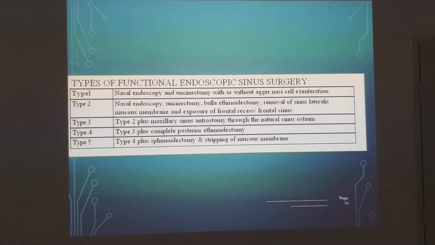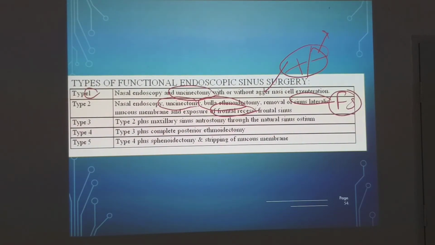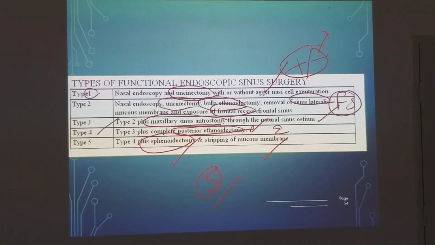So what are the types of endoscopic sinus surgery? Type 1, this is not very important, but people sometimes classify it. Type 1 is uncinectomy with or without agger nasi. Agger nasi is the prolongation of the middle turbinate. Type 2 is uncinectomy plus bulla ethmoidalis, that is the anteromost ethmoid, and removal of sinus lateralis and exposure of the frontal recess. Type 2 itself is frontal sinus surgery. Type 3 is type 2 plus maxillary sinus antrostomy through the natural ostium. Type 4 is type 3 plus complete posterior ethmoidectomy. And type 5 is type 4 plus sphenoidectomy and stripping of mucous membrane. These are only arbitrarily mentioned.